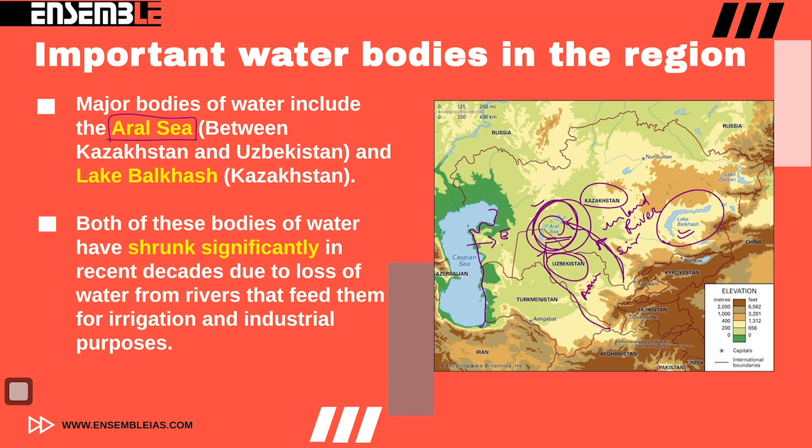Both of these water bodies have shrunk significantly in recent decades due to the loss of water from the rivers that feed them, and these rivers are being diverted for various purposes of irrigation and industrial use in this entire Central Asia region, and that is why the water in the Aral Sea and Lake Balkhash is going lower.